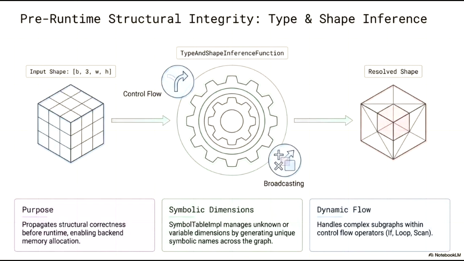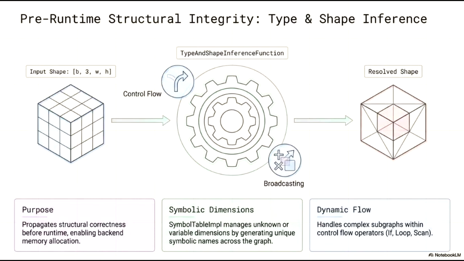The inference process accounts for sophisticated operations, including tensor broadcasting and complex control flow. To handle variability, the symbol table implementation generates unique symbolic names to manage unknown dimensions consistently across the graph. Furthermore, our approach to dynamic flow ensures that complex subgraphs within operators like If, Loop, and Scan are correctly interpreted. The ultimate goal is to produce a resolved shape, ensuring that the entire computational pipeline is structurally sound and optimized